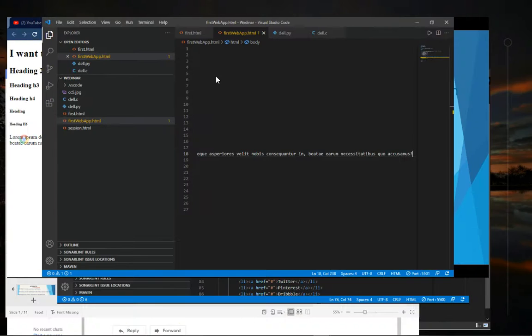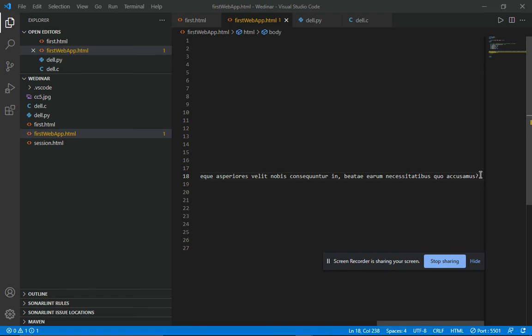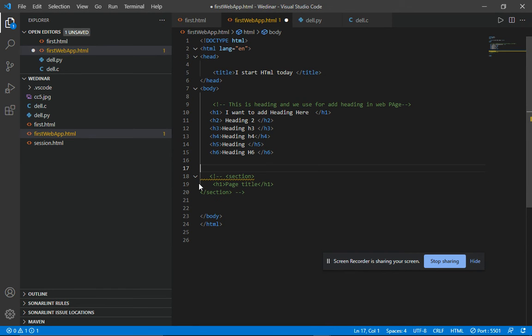But if you want to, but you don't, this is basically the syntax, because whenever you build a professional web page, you need to work in a particular manner, so that if another developer wants to learn or read your code, that developer will understand that here this student used a heading, and here this student used a paragraph.